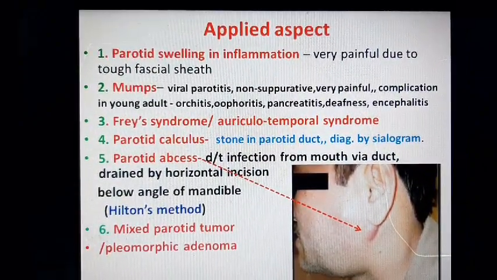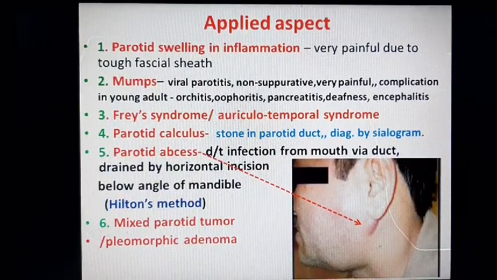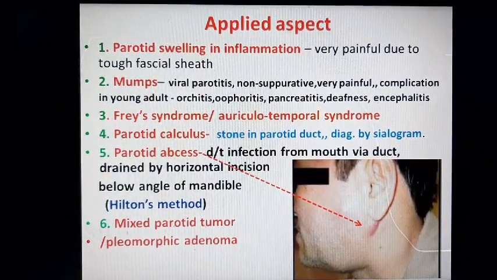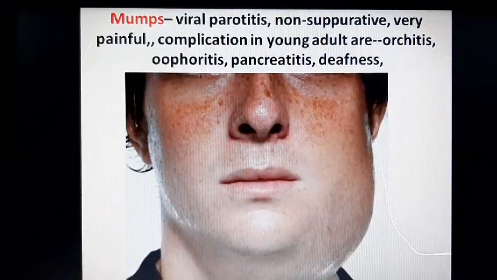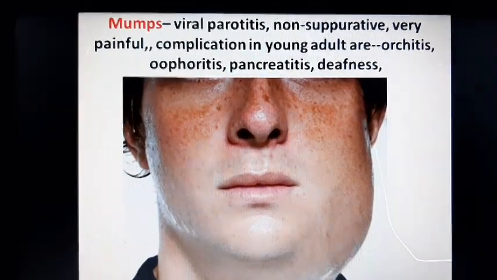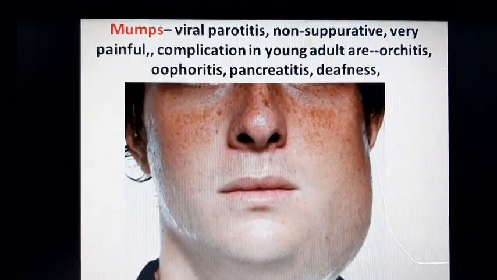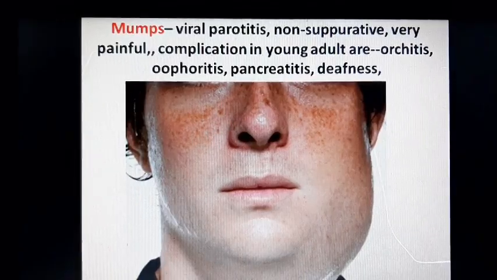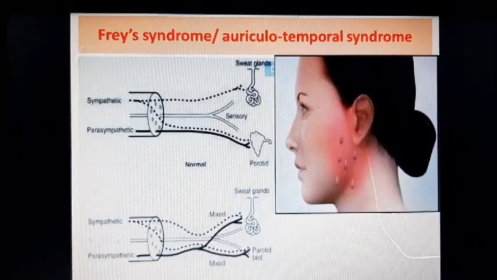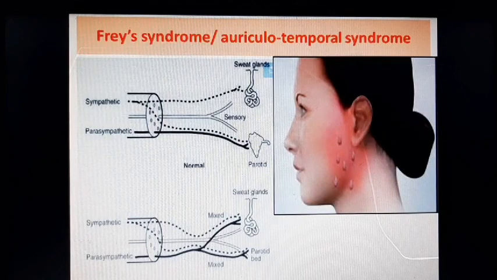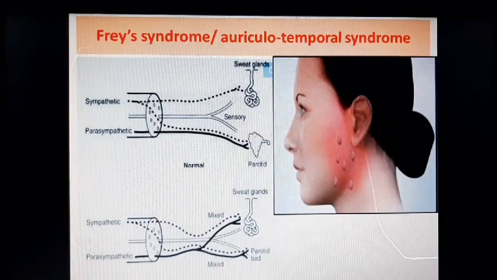Next is mixed parotid tumor or pleomorphic adenoma of the parotid gland. This is the atlas showing the swelling of the parotid gland in case of mumps. This is the atlas showing sweating and flushing of the parotid region in case of Frey syndrome.